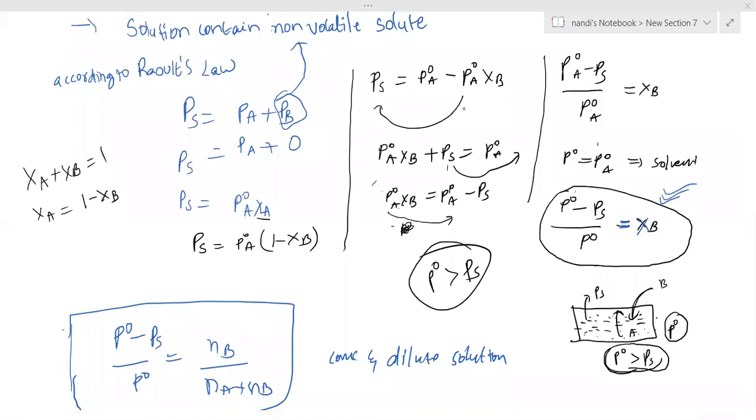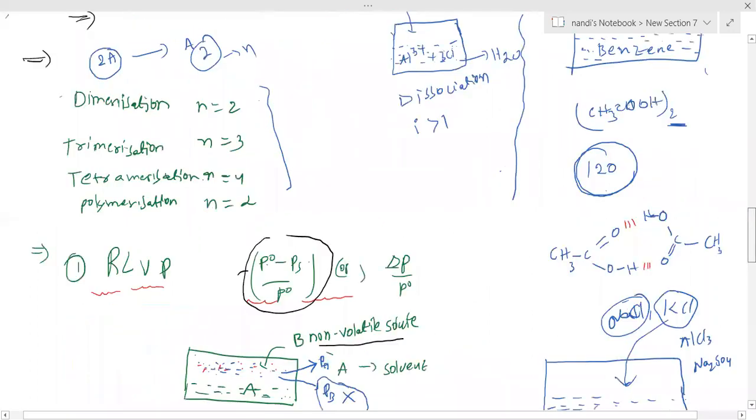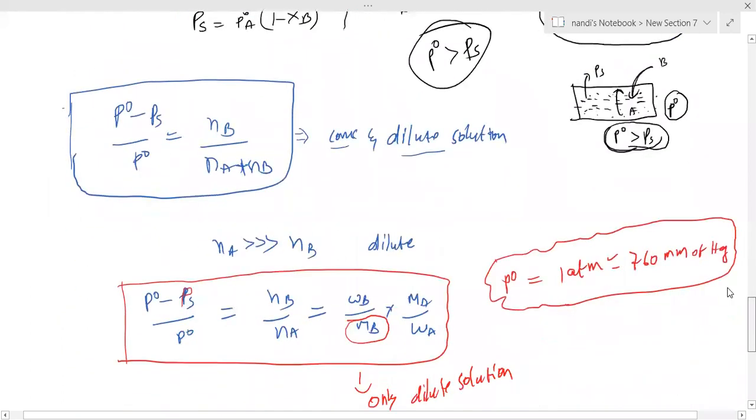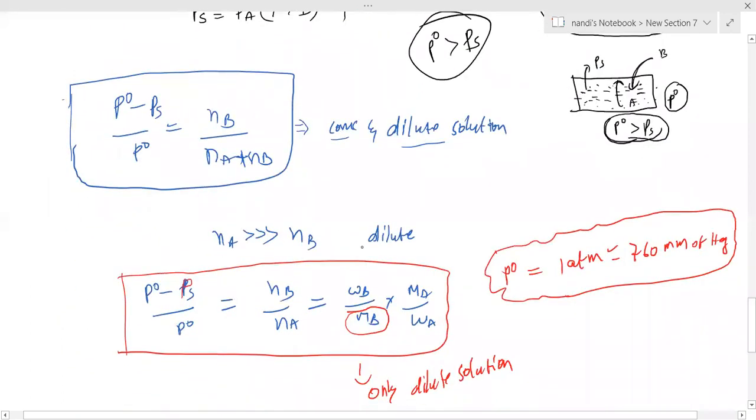Can I go further? Next. You know Xb equals mole fraction. I am writing here Xb equals Nb by Na plus Nb. Please note down this point. This formula you can apply for concentrated as well as dilute solutions.